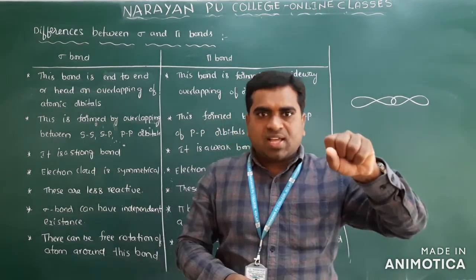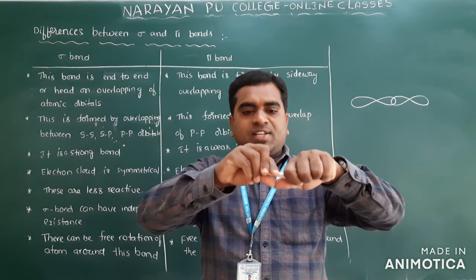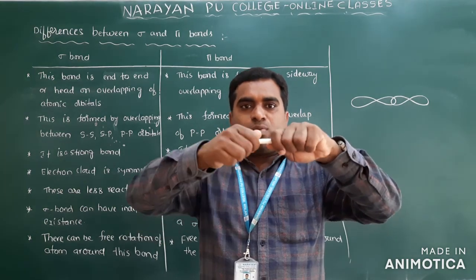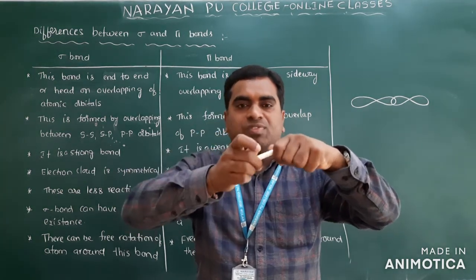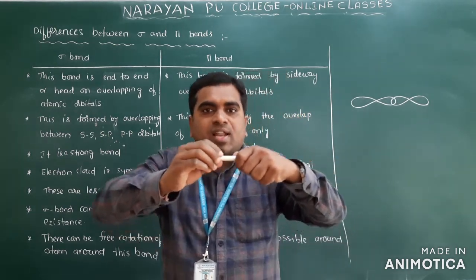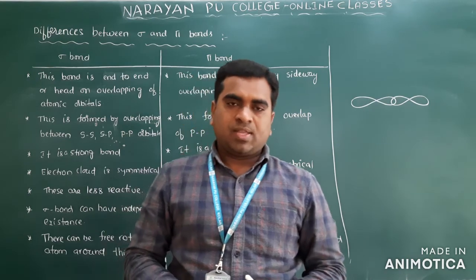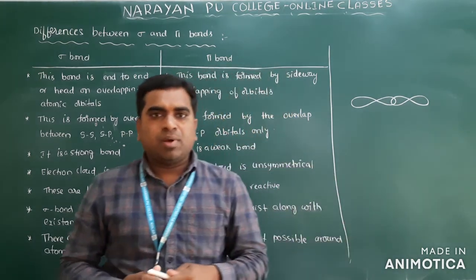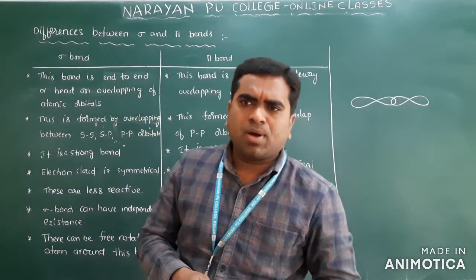If a sigma bond is there, one atom is bonded with a sigma bond, then we can rotate these atoms along the sigma bond. But if a pi bond is there, rotation is not possible. Got my point? So these are some important points of sigma and pi bond.